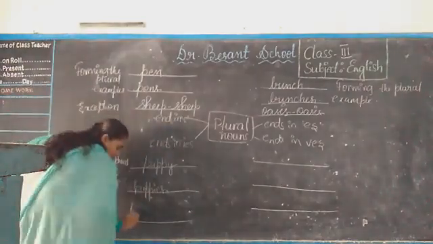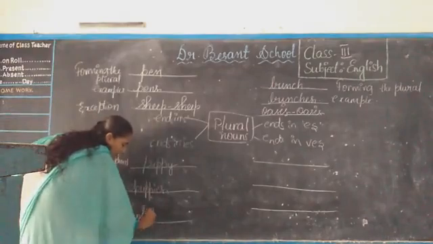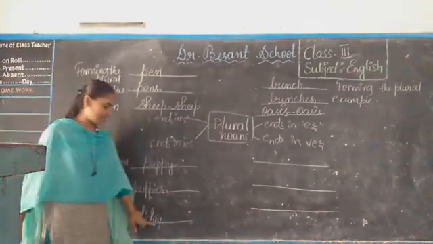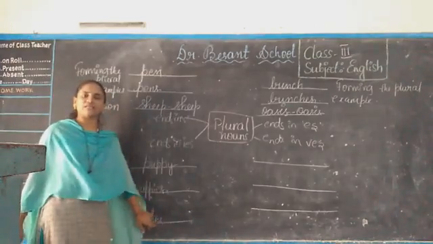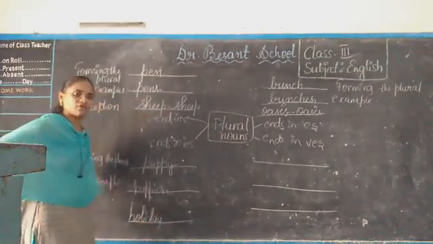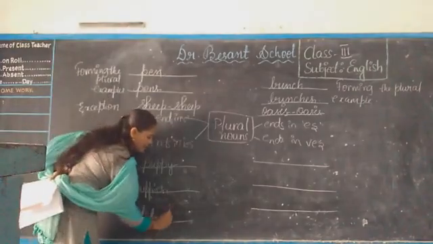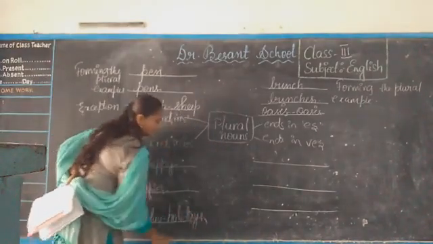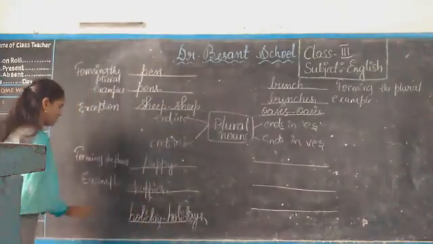Exception: holiday, suppose. Holiday, we don't remove this y and add ies because there is already a vowel here. We can't write another vowel there and continue in plurals. For that reason we don't remove y here and write holidays directly. Ys. Exception.